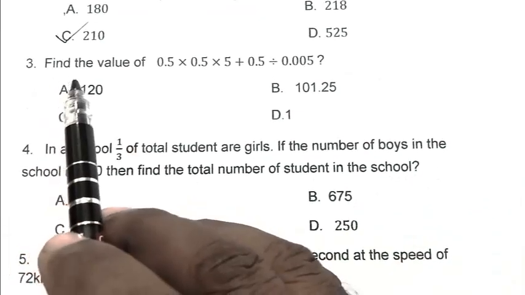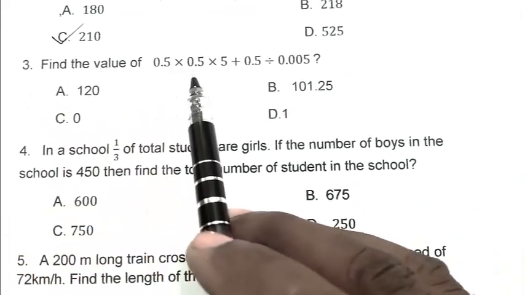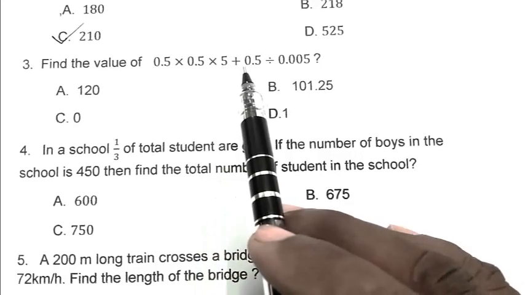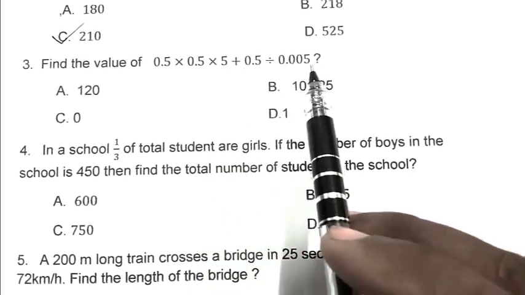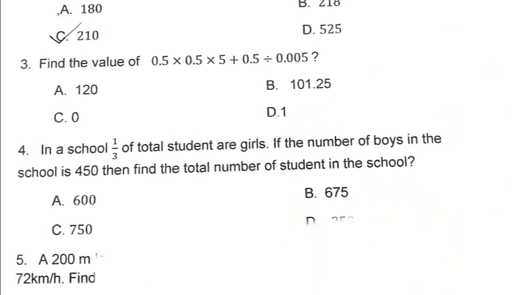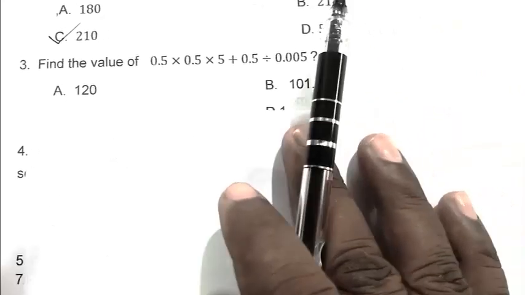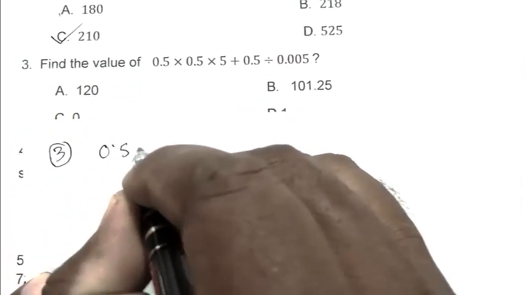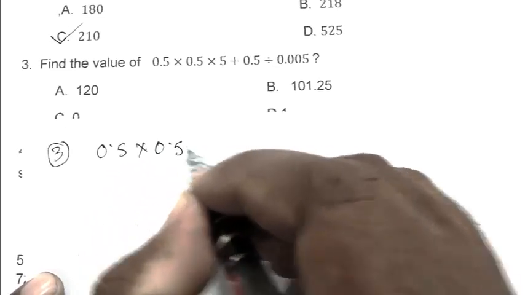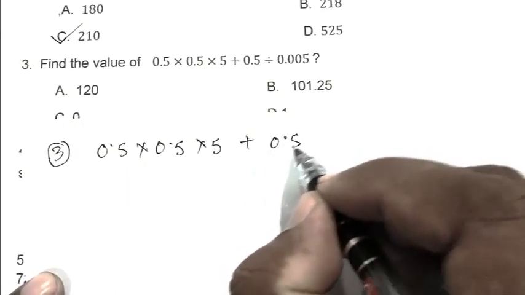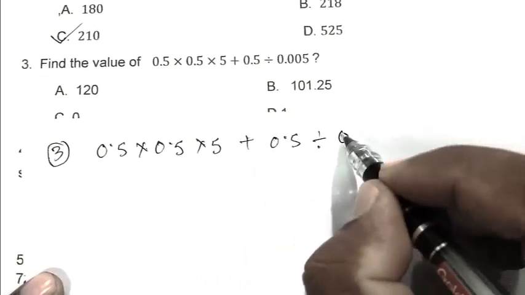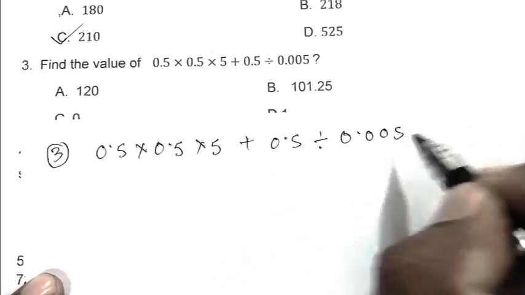Question number 3. Find the value of 0.5 into 0.5 into 5 plus 0.5 divided by 0.005. So we can write the expression, that is 0.5 into 0.5 into 5 plus 0.5 divided by 0.005.